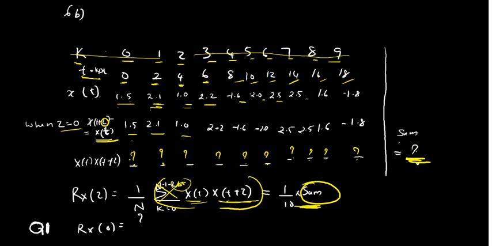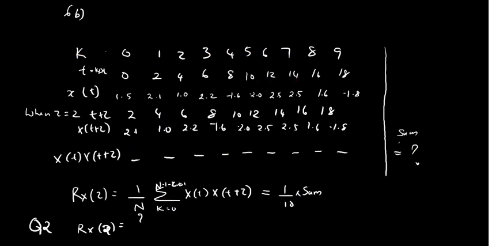Now moving to the next. When tau equal to 2, the same case, these parts remain same, only change is here. T plus tau, x of t is given 1.5, 2.1, 1.0, etc. So x of 0 is 1.5, x of 2 is 2.1, x of 4 is 1.0, like that. Now tau is equal to 2, so t plus tau will be 0 plus 2, that will be 2, 4, 6, 8 up to 80.